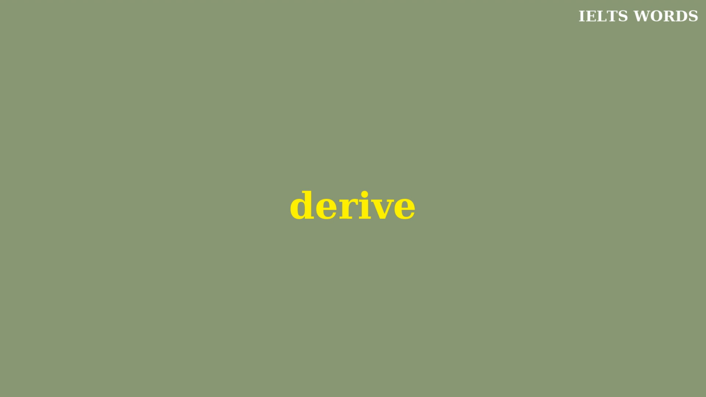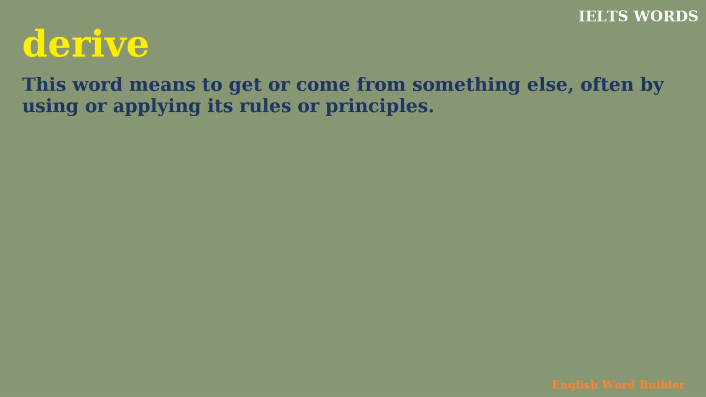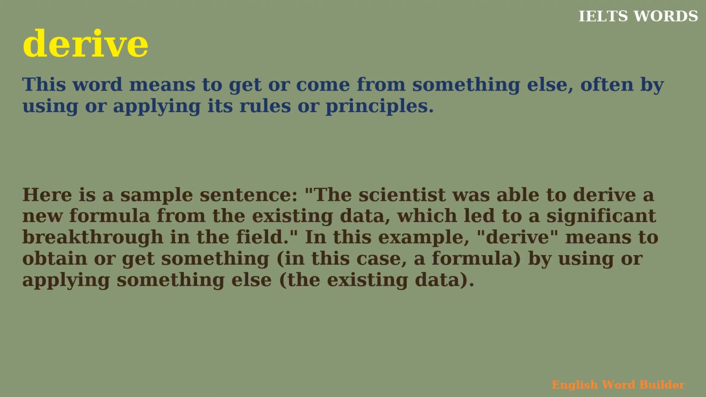Derive. This word means to get or come from something else, often by using or applying its rules or principles. Here is a sample sentence. The scientist was able to derive a new formula from the existing data, which led to a significant breakthrough in the field. In this example, derive means to obtain or get something, in this case a formula, by using or applying something else, the existing data.